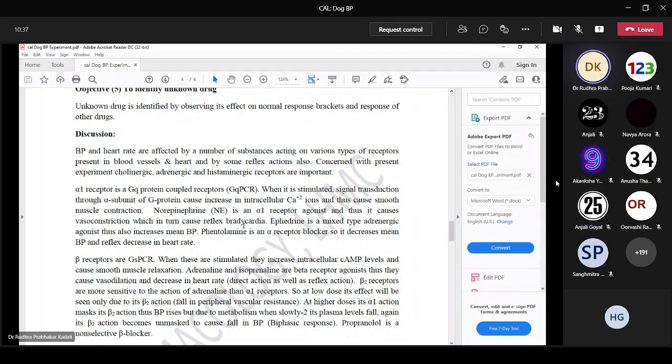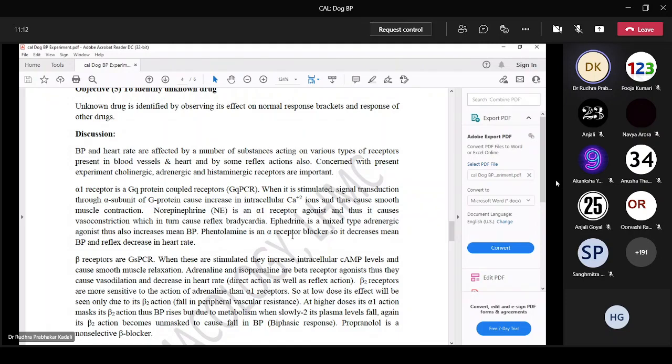But adrenaline acts on alpha receptors and beta receptors also. Beta action is vasodilation, fall in BP. So heart rate will increase. With adrenaline, heart rate will increase. With noradrenaline, heart rate will decrease because it doesn't have beta 2 action. So norepinephrine is an alpha 1 receptor agonist and it causes vasoconstriction, which in turn causes reflex bradycardia. Ephedrine is a mixed type adrenergic agonist, thus it increases mean BP.